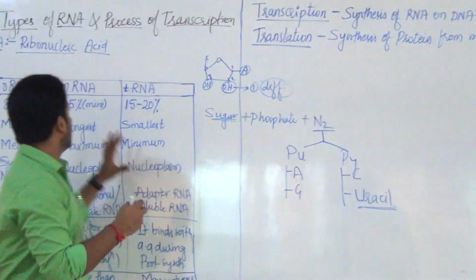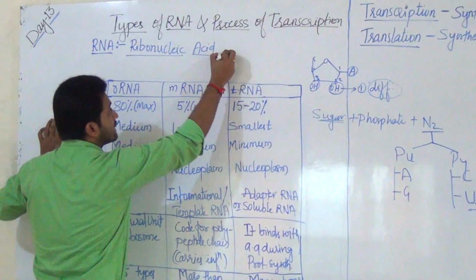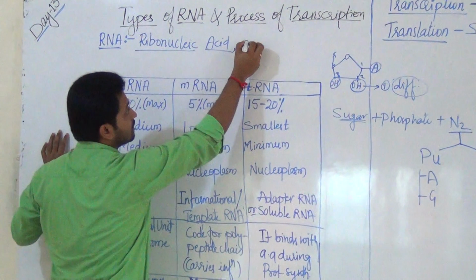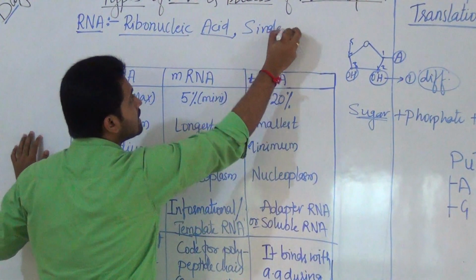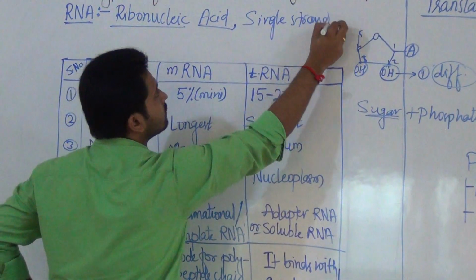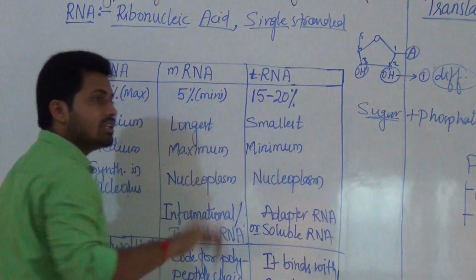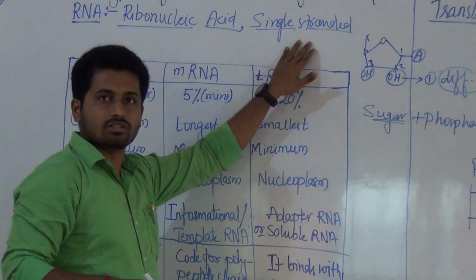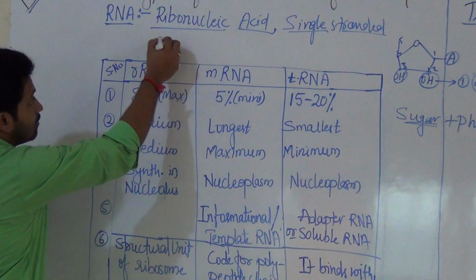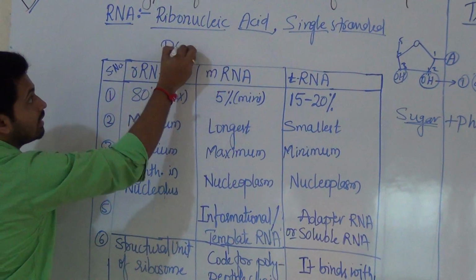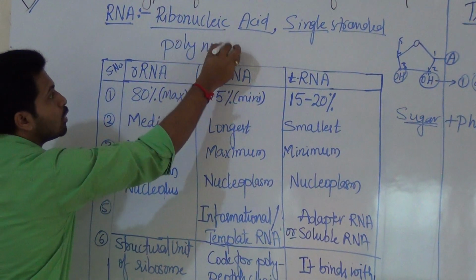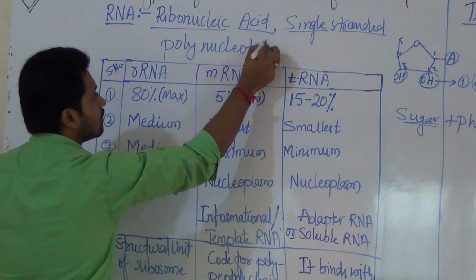Okay. Now, ribonucleic acid. Another difference: it is single stranded. Important difference. Our DNA was double stranded, and this is single stranded. Again it is a polynucleotide strand.